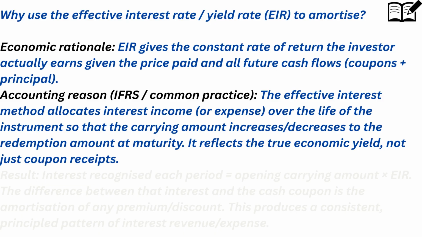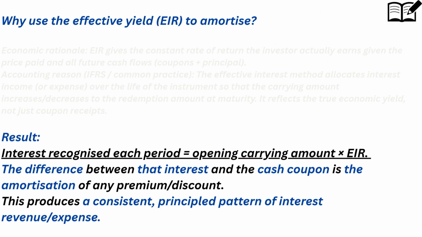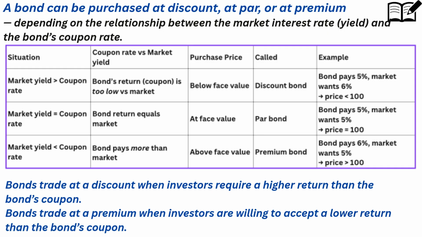It reflects the true economic yield, not just coupon receipts. The result of using effective interest rate to amortize: interest recognized each period equals opening carrying amount times effective interest rate. The difference between that interest and the cash coupon is the amortization of any premium or discount. This produces a consistent, principled pattern of interest revenue or expense.